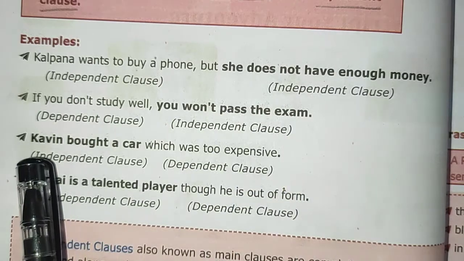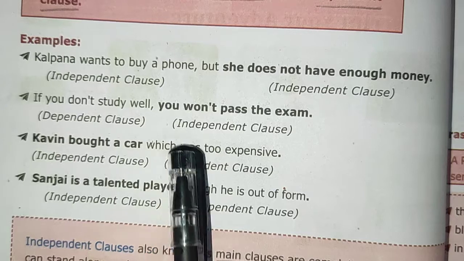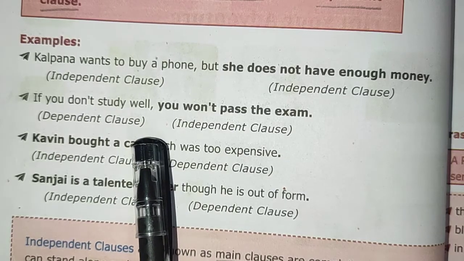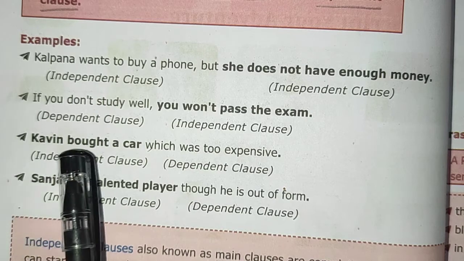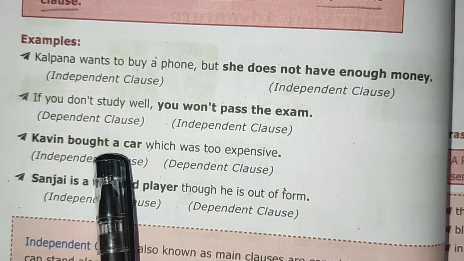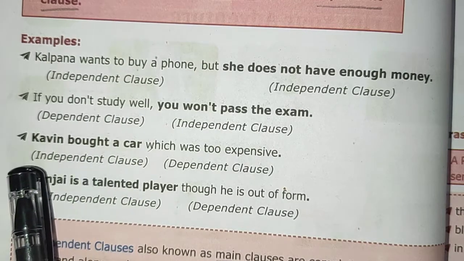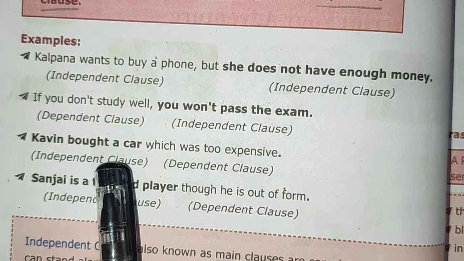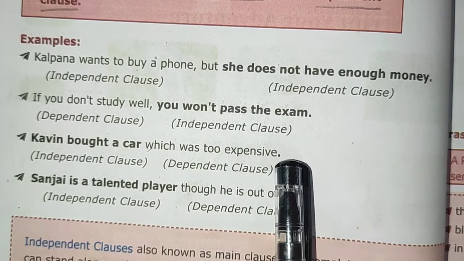Okay. Kavin bought a car which was too expensive. Here, which is the conjunction. Kavin bought a car. This sentence gives us meaning. So this is independent clause. Which was so expensive?